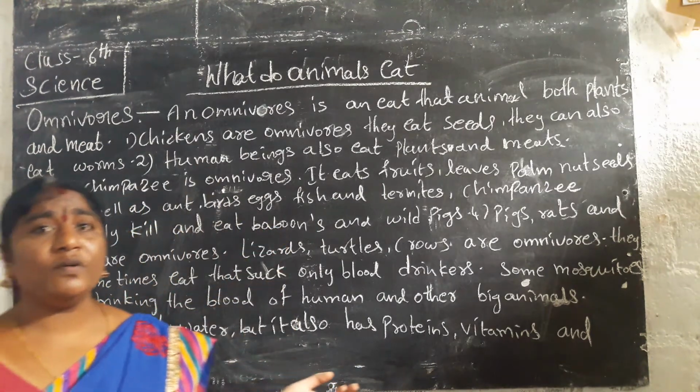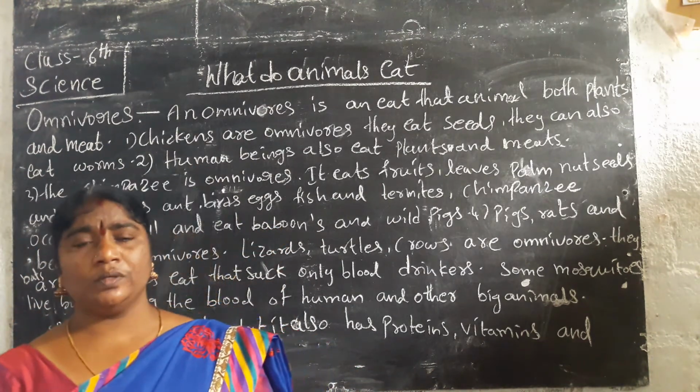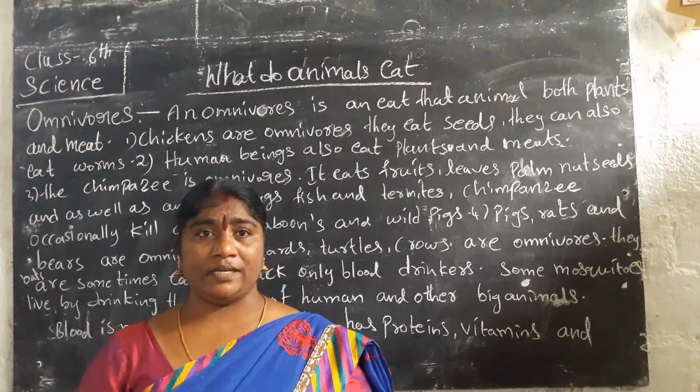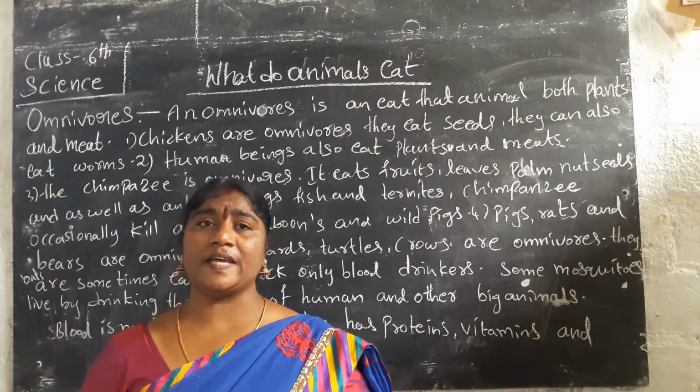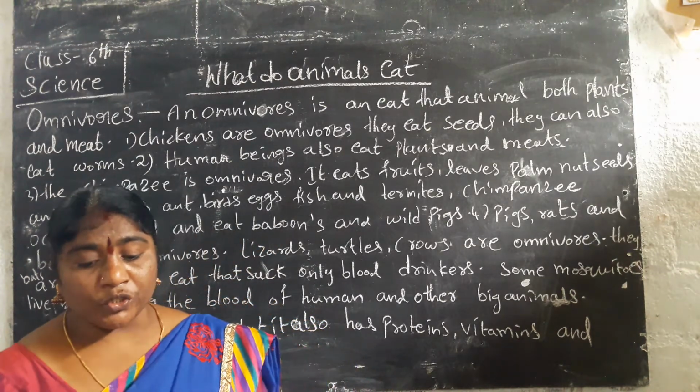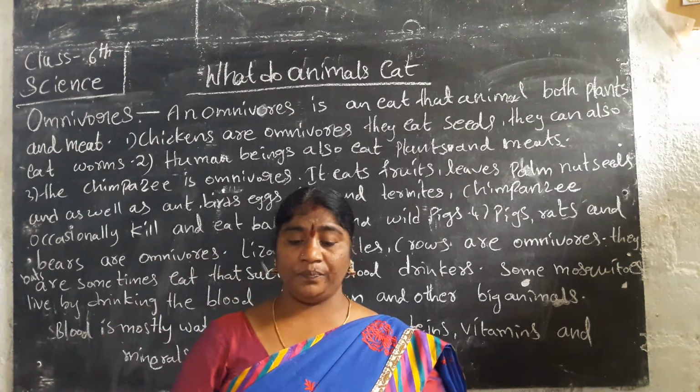Examples of omnivorous animals: crow, which you know from our surroundings, and hen. They can eat grain, fruit, seeds, and small insects, worms, and chimpanzee.